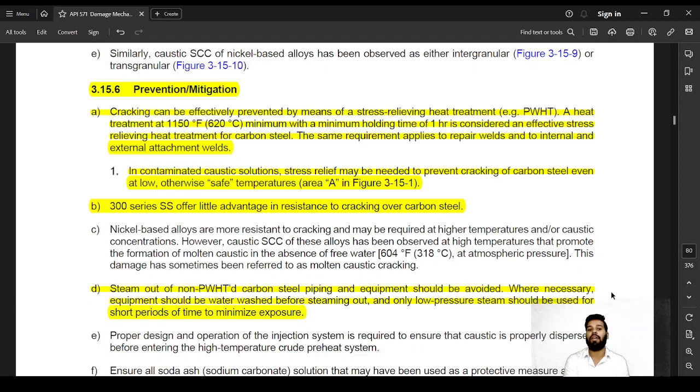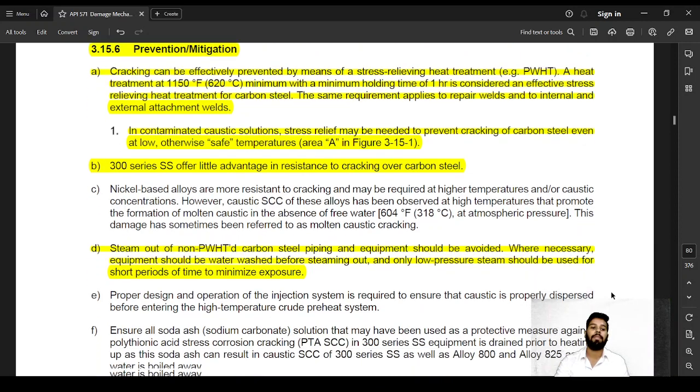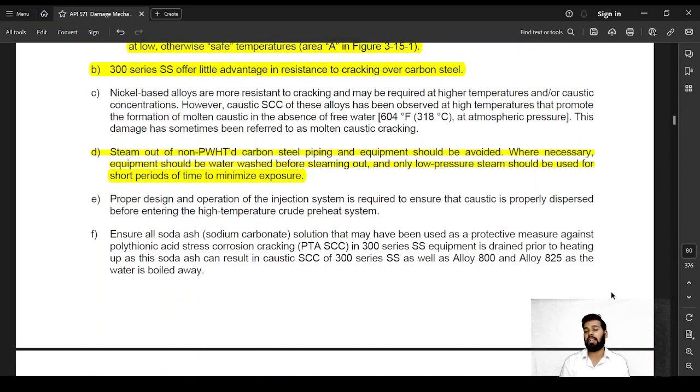A heat treatment of 620 degrees Celsius minimum with a minimum holding time of 1 hour is considered as an effective stress relief heat treatment for carbon steel. The same requirement applies for repair welds and to internal and external attachment welds. In contaminated caustic solution, stress relief may be needed to prevent cracking of carbon steel even at low and otherwise safe temperatures. 300 series of stainless steel offer little advantage in resistance to cracking over carbon steel. Nickel based alloys are generally more resistant to this kind of cracking.